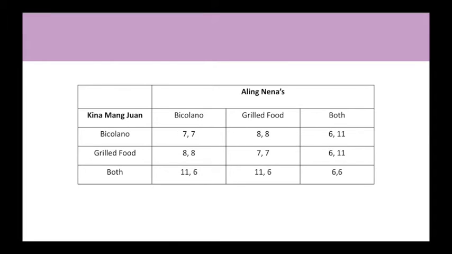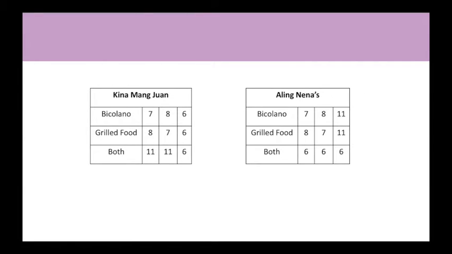The first step is to separate the payoff values of each player into two matrices. Step 2. In determining the maximin strategy of the row player, highlight the worst payoff in each row. Among the highlighted payoff values of the row player, determine the maximum. Step number 3, determine the maximin strategy of the column player. Do this by highlighting also the worst payoff in each column, and among the highlighted payoff values, determine the maximum. In this problem, it appears that the maximin strategy for each player is guaranteed a payoff of 6.